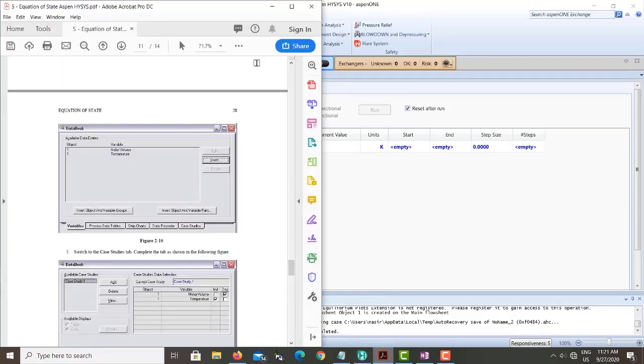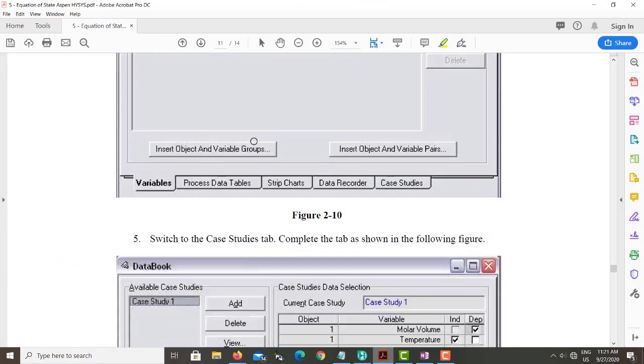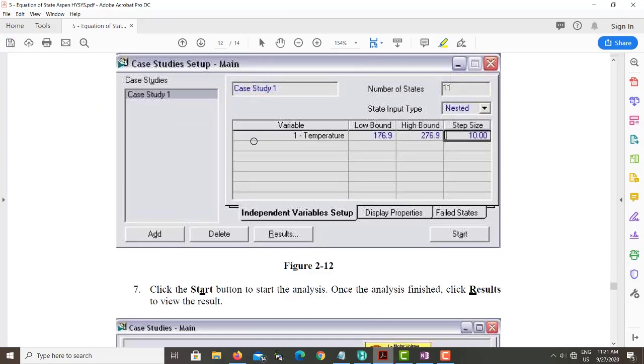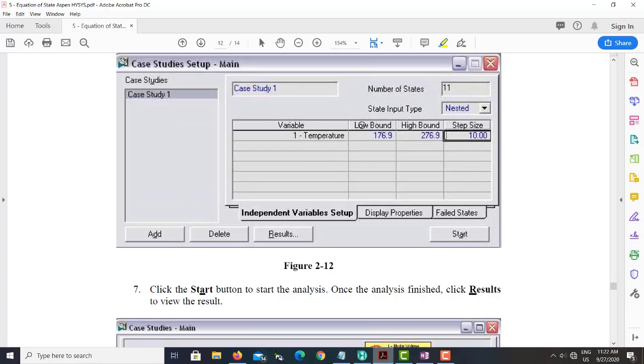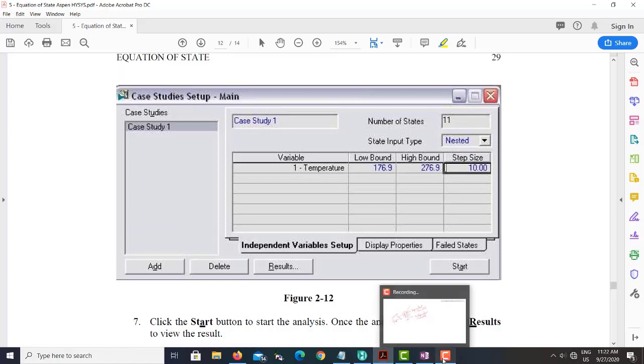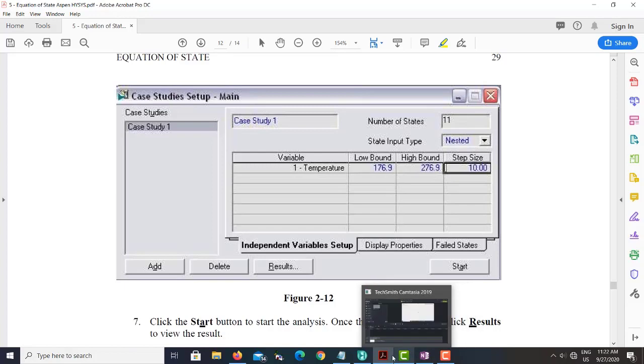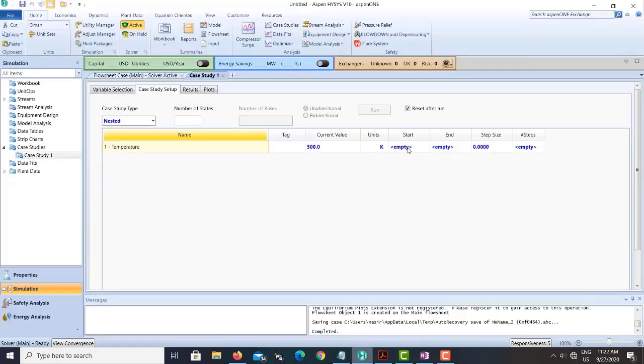First I need to see what they have used in this case study. They did it basically for degree Celsius, but in our case we will do it in Kelvin. So let's say I want to start from 500 and go to 1000.